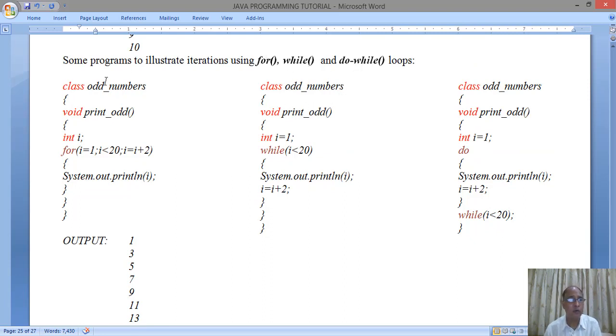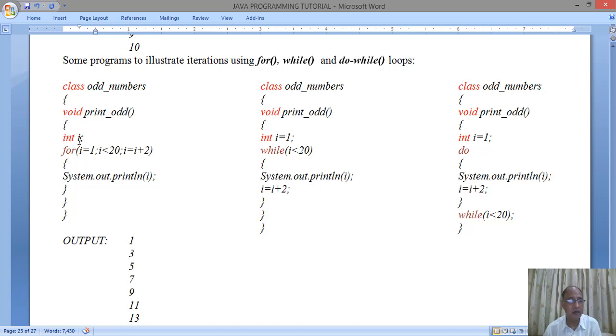We have a program to print odd numbers from 1 to 19. We have the first for loop, then in the middle we have a while loop, and in the third row we have the do while loop. You see here, the class is the same, all the classes are the same, OddNumbers. The function is also the same, printOdd, printOdd, printOdd.